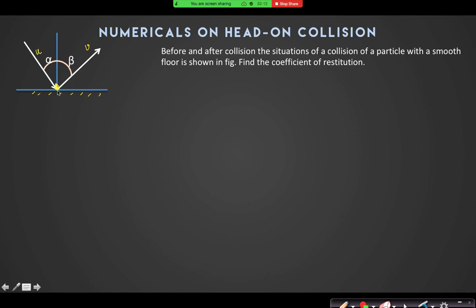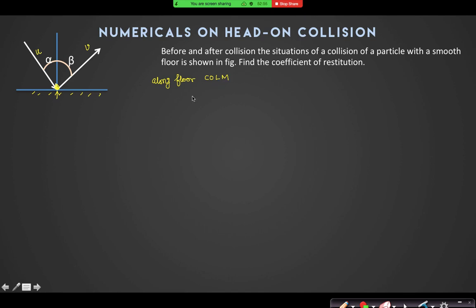If I take only the ball as my system, on the ball, in which direction does the impulsive force act? On this ball, upward. Only upward impulsive force is there. Why only upward? Because there is no force along the ground. The ground is frictionless. If there were friction, then the normal reaction would not be the only impulsive force. Yes, friction can also be impulsive, but here there is a smooth floor, so no friction force is there. Right? So I can say that along the floor, conservation of linear momentum can be applied.